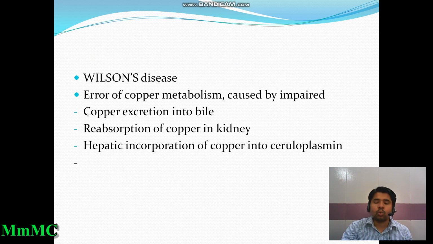And we call it Wilson disease. Error of copper metabolism caused by impaired copper excretion into bile, reabsorption of copper in the kidney, and hepatic incorporation of copper into ceruloplasmin. That means increased level of copper in the blood.